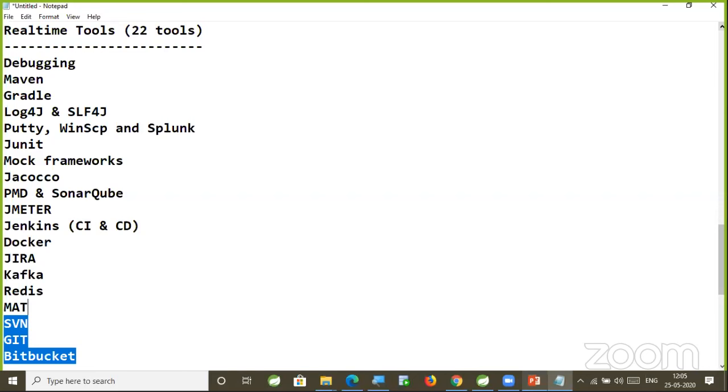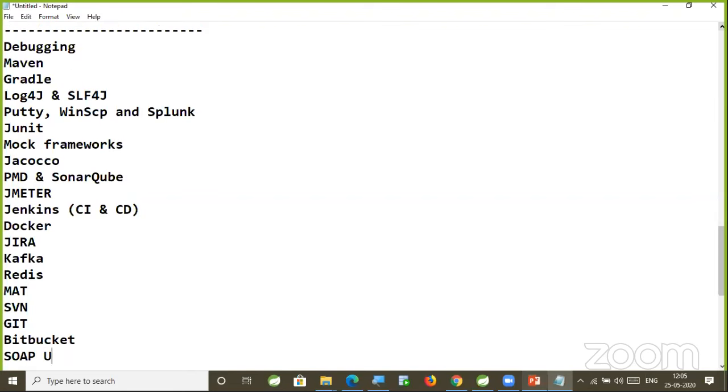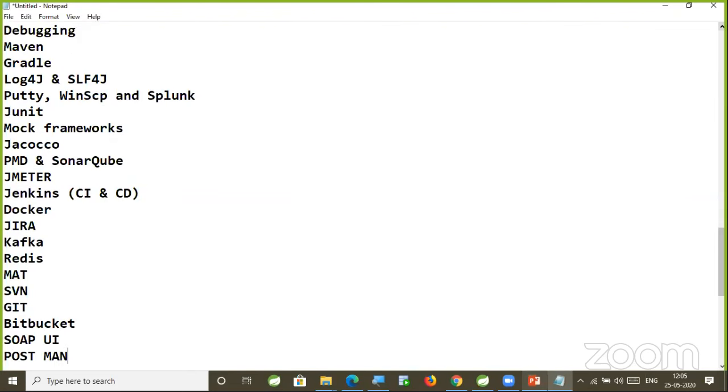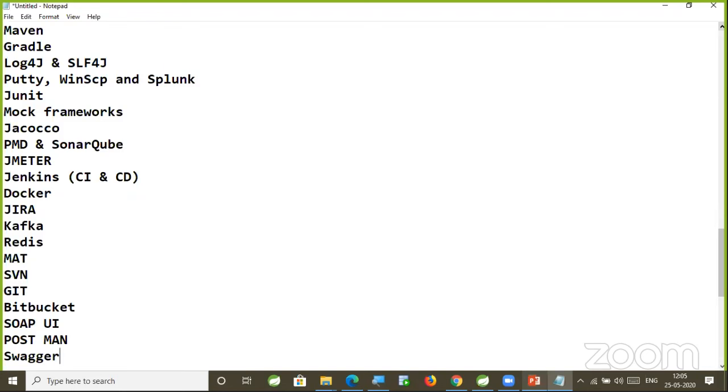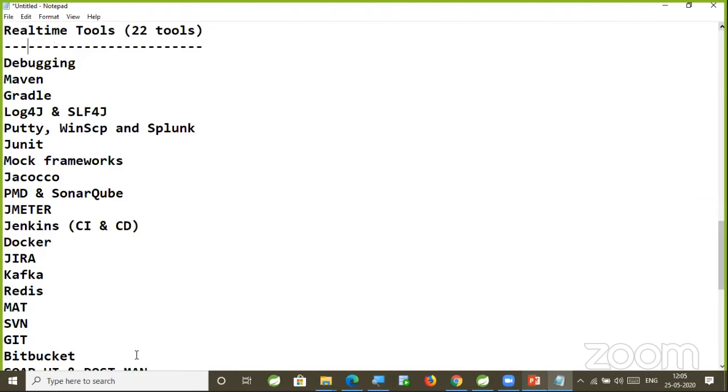So I'm going to cover SVN, Git, and Bitbucket. All these tools will be covered, right? Along with this, I'm going to explain how to use SOAP UI, how to use Postman, and how to use Swagger. To perform API testing, we will use SOAP UI, Postman, and Swagger. Those things also will be covered as part of our tools sessions, right?